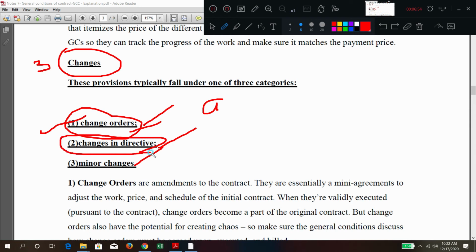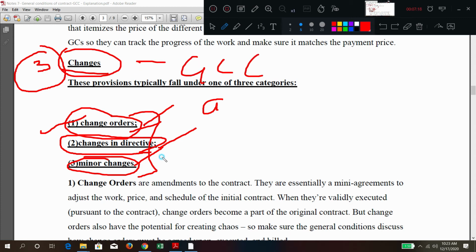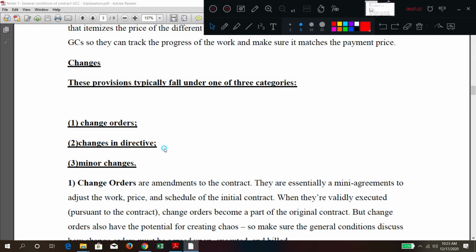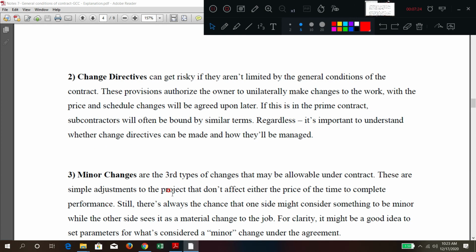Change in directive means what? Whether the rates are going to be revised, whether the rates are going to be the same for that one. Minor changes, which are within the scope of the work itself, means a little bit minor change in the quality or quantity. So related to these, the condition should be explained there. So that is why we are calling it a main clause, change, under GCC, and subclauses we have change order, change in directive, minor changes. Like that, all the changes about the contract will be explained.